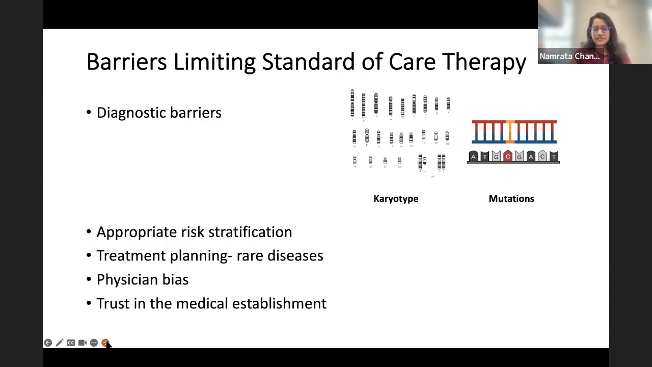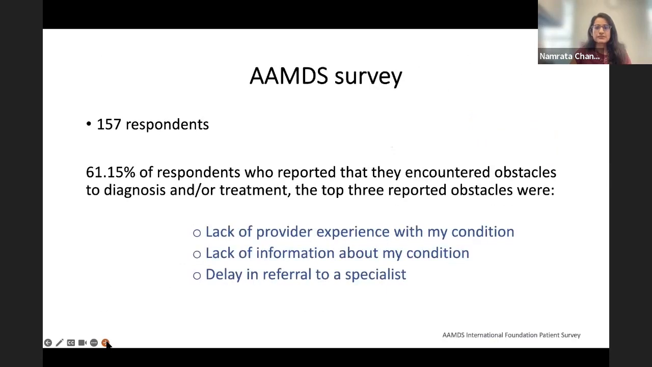With less experienced providers, more so, and perhaps even with seasoned providers, there's definitely a physician bias based on our personal opinions, which I will share with you. And then also for certain subpopulations, more trust in the medical establishment, particularly when we're discussing clinical trials and further therapy. So I just wanted to throw in a few facts from AAMDS, and they had done a very nice